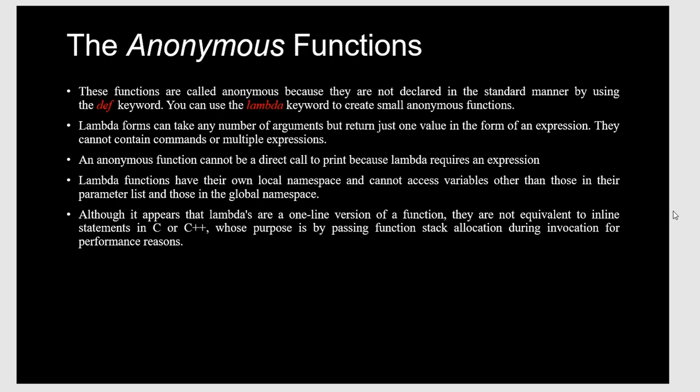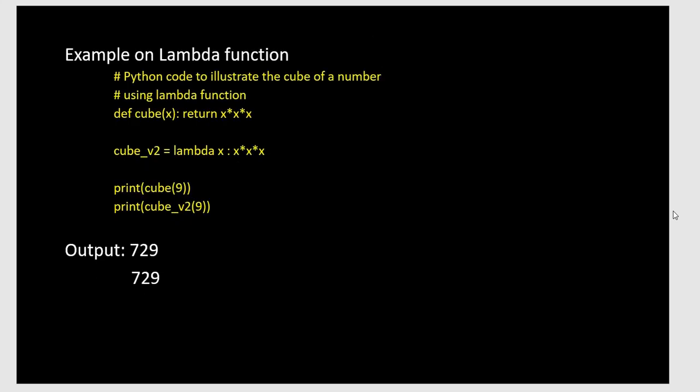A lambda function has its own local namespace and cannot access variables other than those in its parameter list and those in the global namespace. Although it appears that lambdas are the one-line version of a Python function, they are not equivalent to inline statements in C or C++, whose purpose is bypassing the function stack allocation for performance reasons. And here is the example for the lambda function.